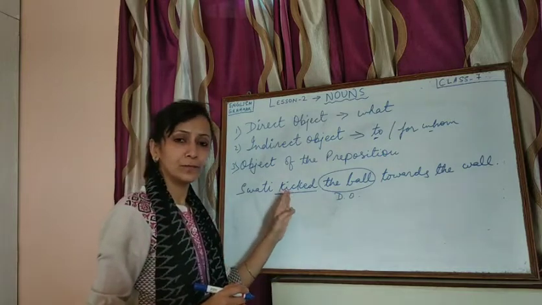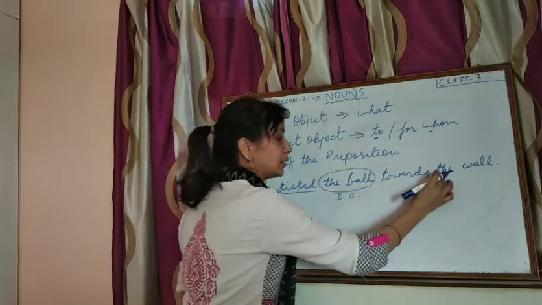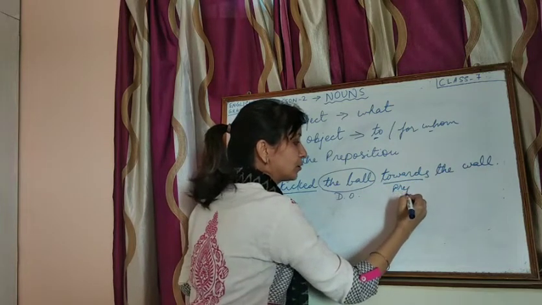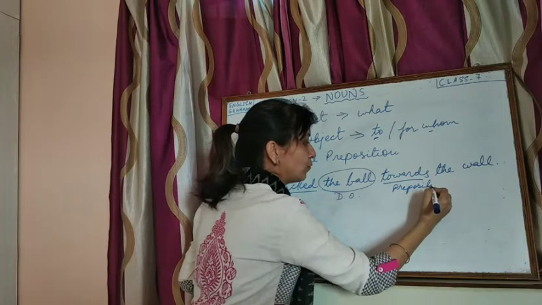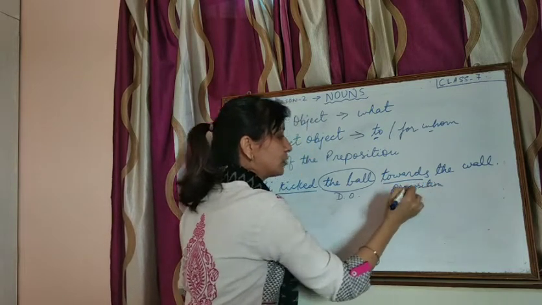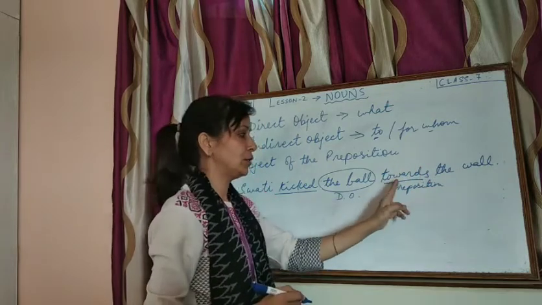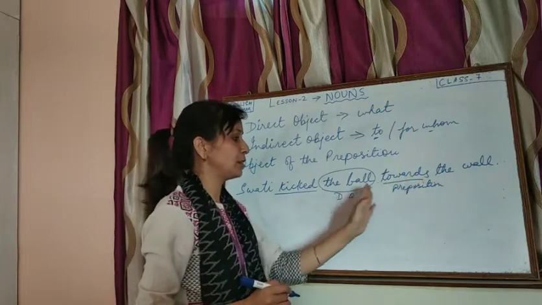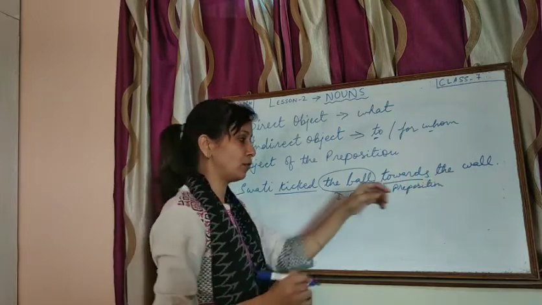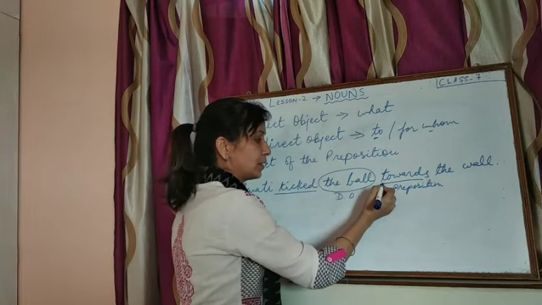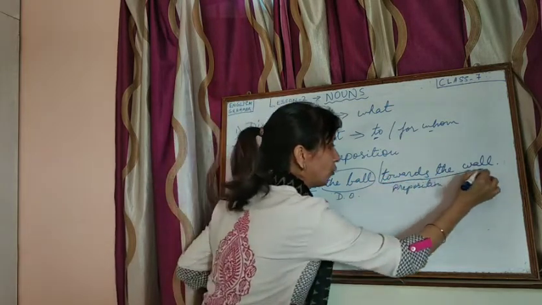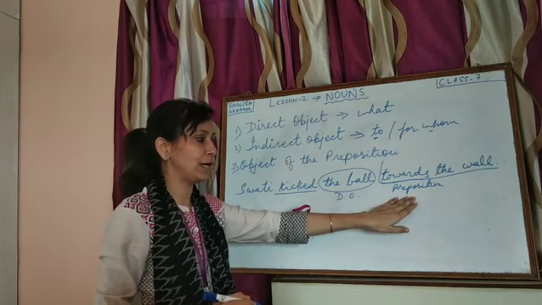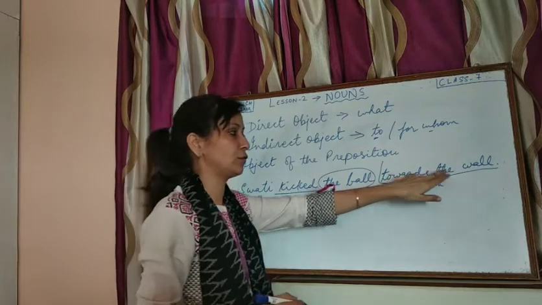Now, next we see it is given another object, the wall. But there is a preposition placed here. This is the preposition towards, showing the position of the wall. So she kicked the ball towards the wall, meaning the ball was kicked towards where the wall was. This whole thing becomes the object of the preposition. You will always have a preposition placed in front of the noun.